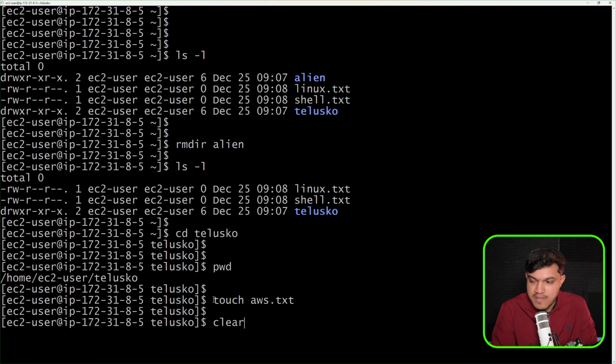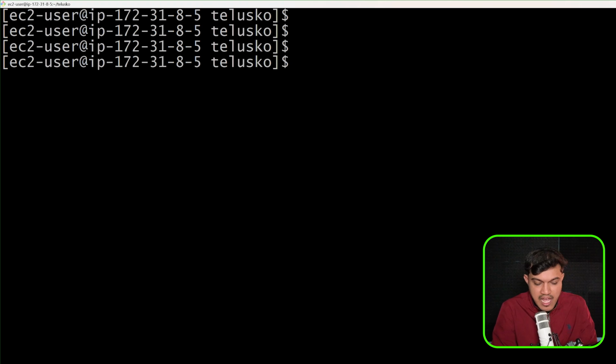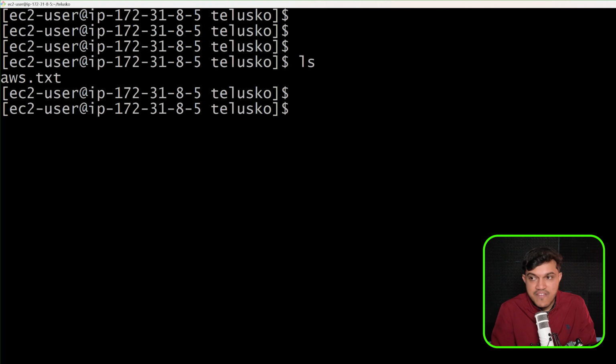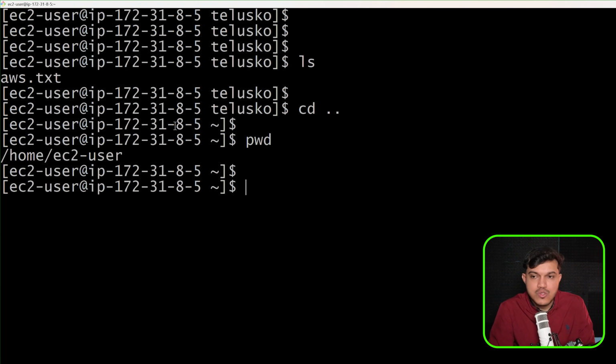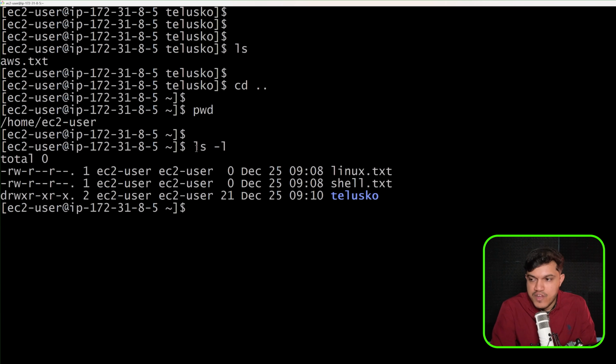Let me clear my screen. Okay, I've cleared my screen, and I will say ls, we do have this available inside this directory. Now I want to come out of this. I want to move back to where I was. So cd, I'll say dot dot. Okay, present working directory. I'm out of this Telusko directory. I'm normal, where we have everything. I'll say ls -l. So we do have this.